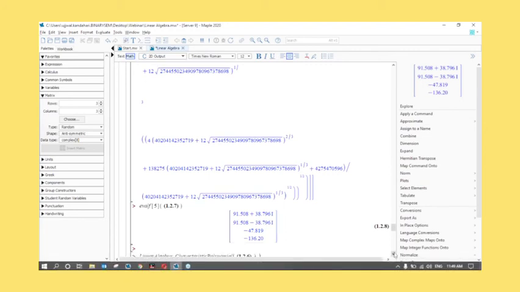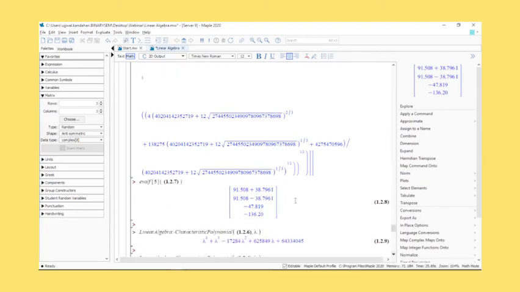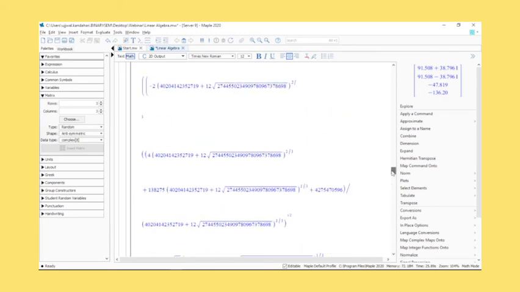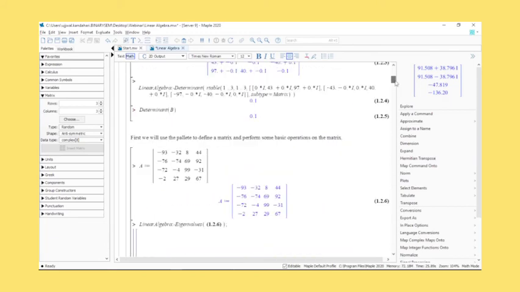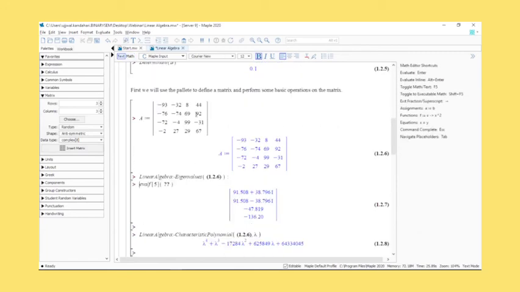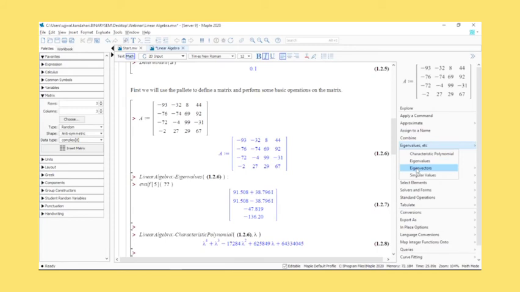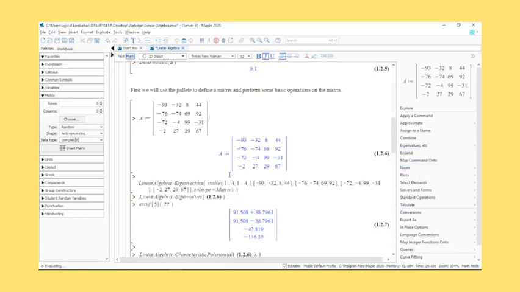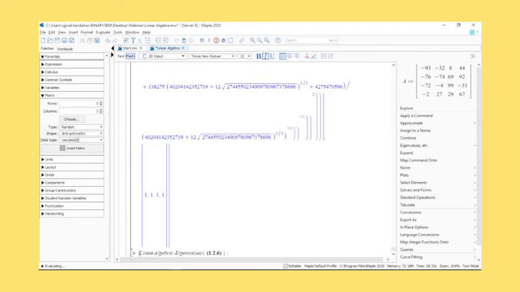A similar sort of thing can be done for eigenvectors as well. Let's go back. If you don't want this on the screen, you can also suppress it. You won't be able to see it, but it's already been computed by the system. Again, you can get eigenvectors for it. Obviously, because the eigenvalues were so complex, eigenvectors will take a long time to compute.